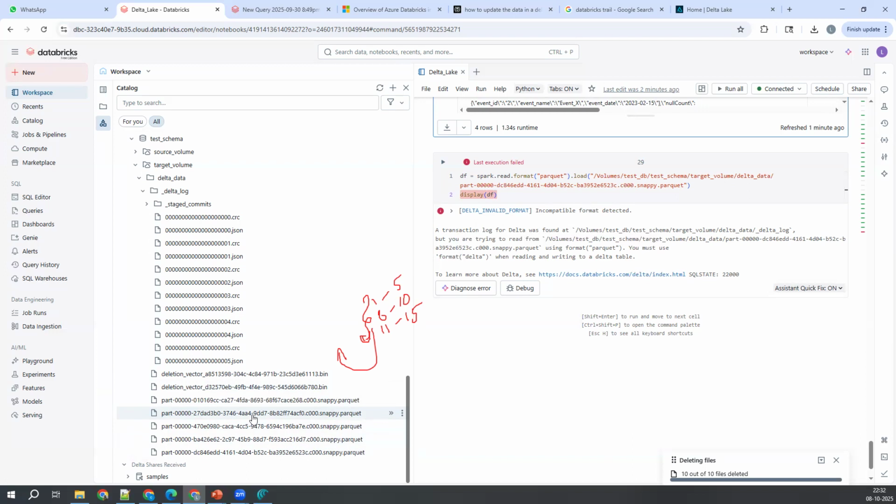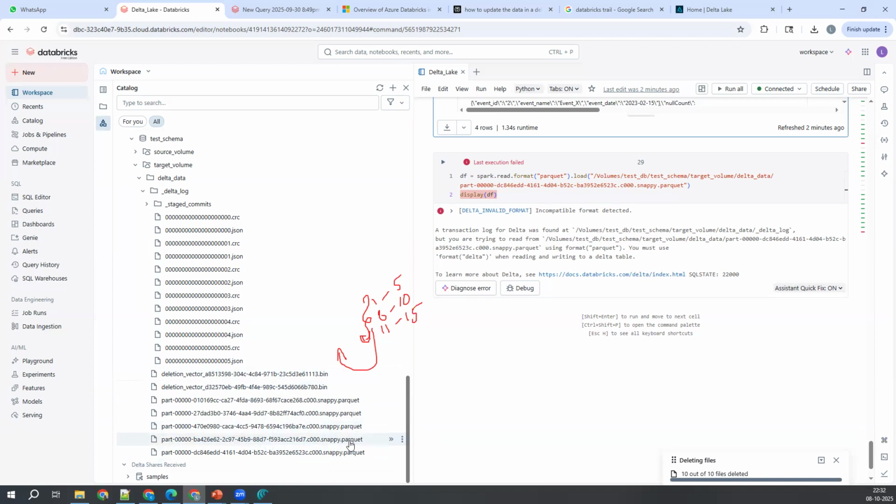So, Shiva, when we are updating, it is taking the previous merged file. It will not touch the older files, because all the data is there in the single merged file only, right? Now it will touch only this one. On top of this one, a deletion vector is getting created, and it is creating one more new file with the updated data.